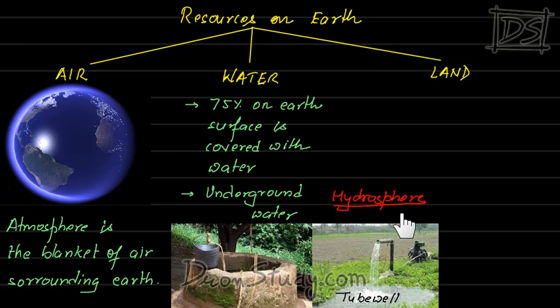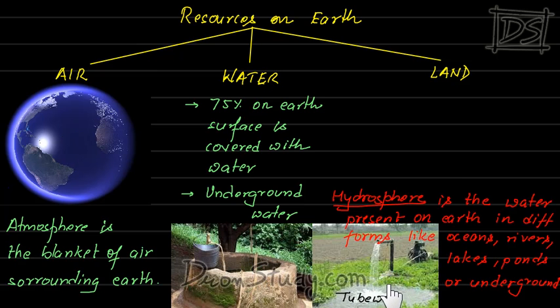Now we use a term hydrosphere here. This term refers to all the water that is present on earth, in whatever form. So we can say that hydrosphere is the water present on earth in different forms, like oceans, rivers, lakes, ponds, or underground.